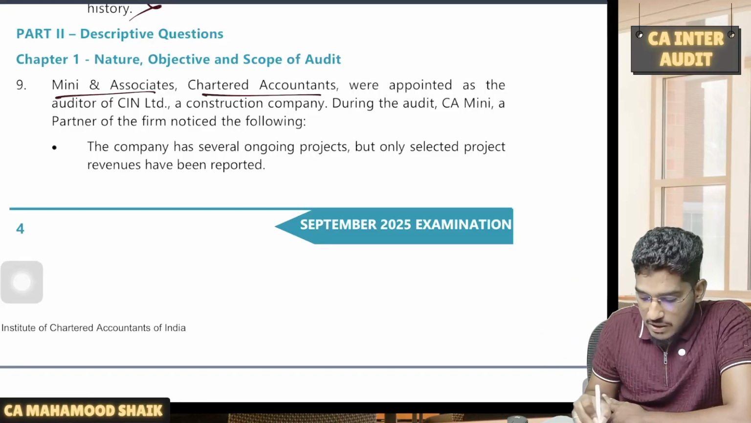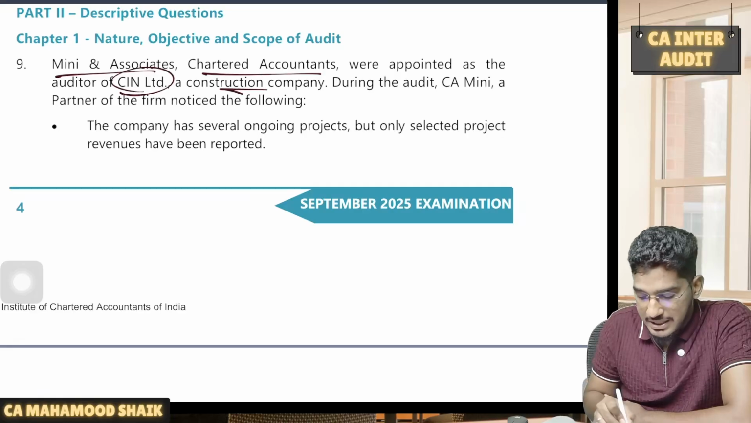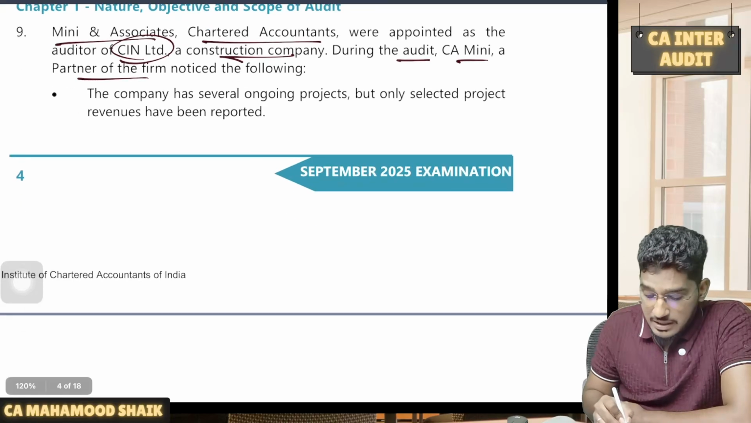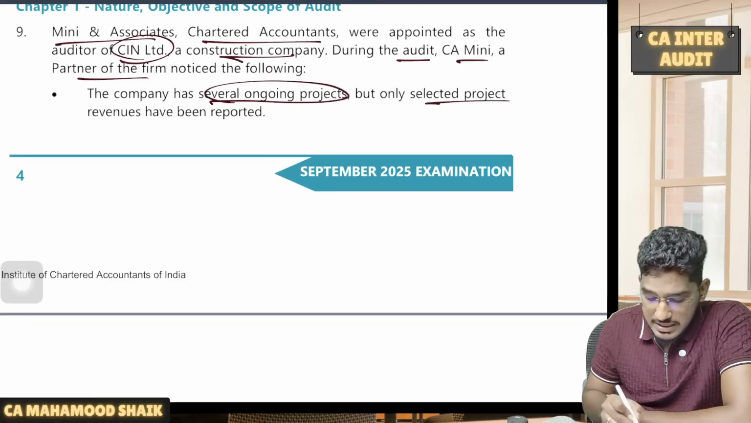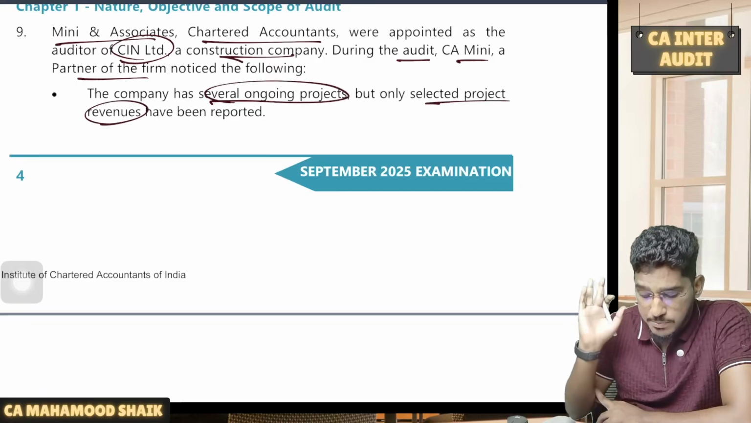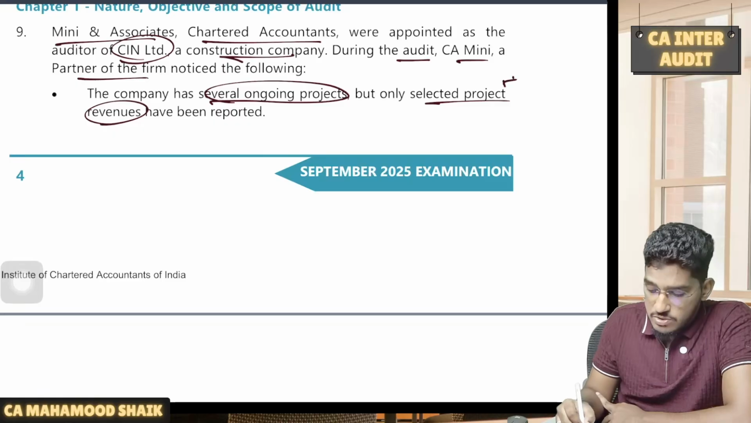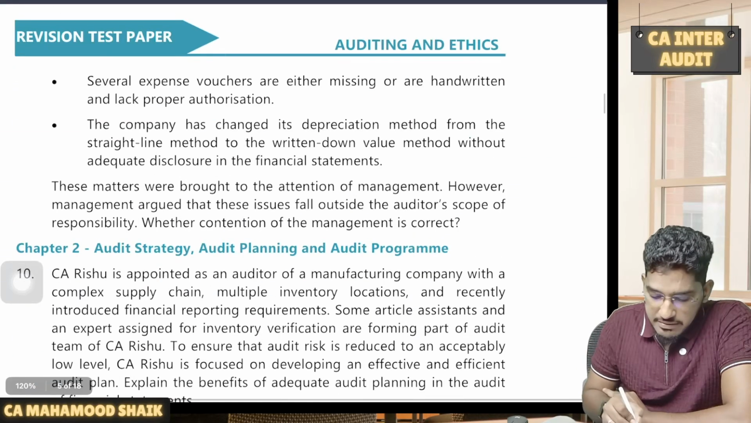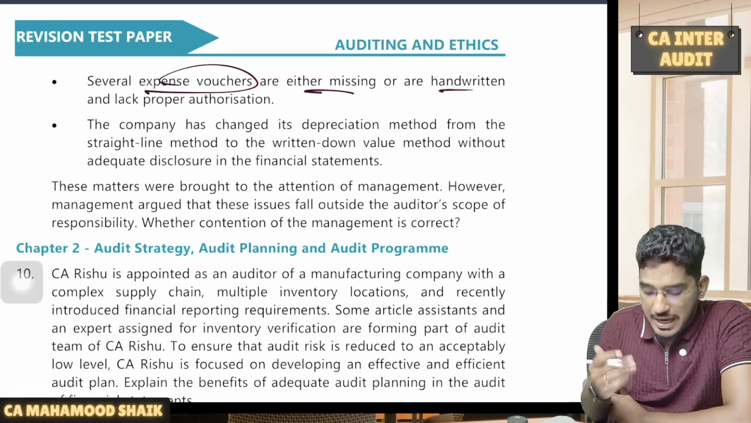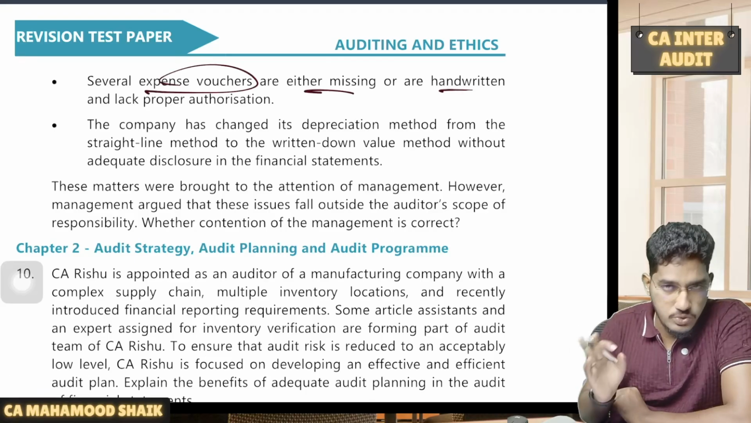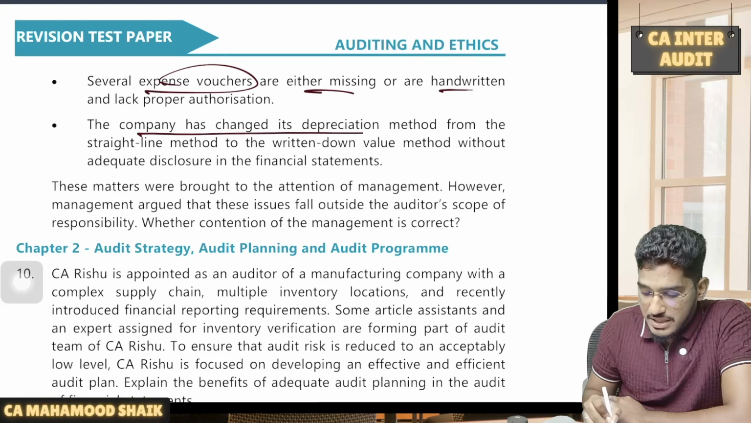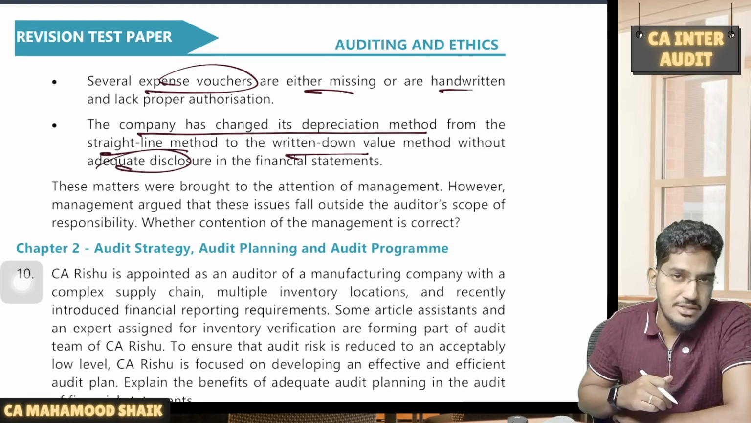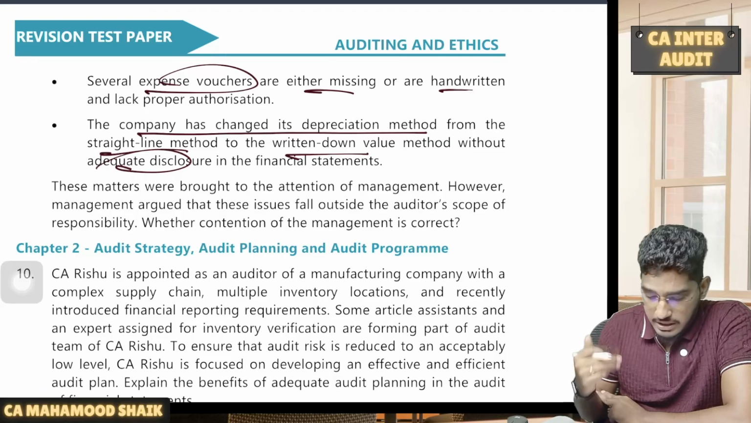Mini and Associates Chartered Accountants were appointed as auditors of CA and Limited, a construction company. During the audit, CA Mini, a partner of the firm, noticed the following: the company has several ongoing projects, but only selected project revenues have been reported. So there are many projects, but they reported only revenue from certain projects. Several expense vouchers are either missing or are handwritten and lack proper authorization. Even the vouchers also there is a problem. The company has changed its depreciation method from SLM to WDV without adequate disclosure in the financial statements. So many things they have done.